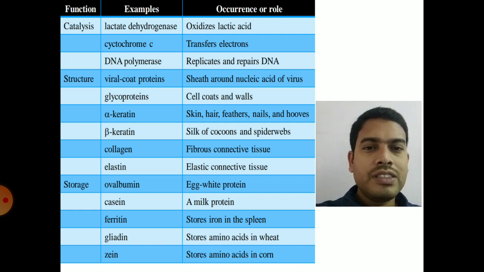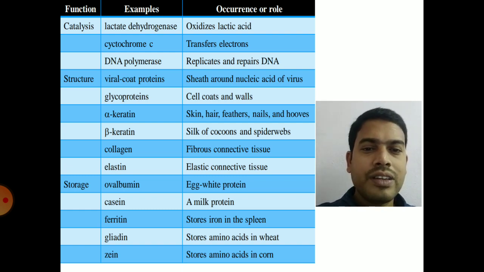And most of the proteins act as structural proteins. So here are some of the structural proteins, like viral coat proteins, prions, glycoproteins, alpha keratin present in skin, hair, feathers, hoofs, and beta keratin present in silk of cocoons and spider webs. Collagen is present in fibrous connective tissue. Elastin is in elastic connective tissue, that is skin. So that is the structural role of proteins.